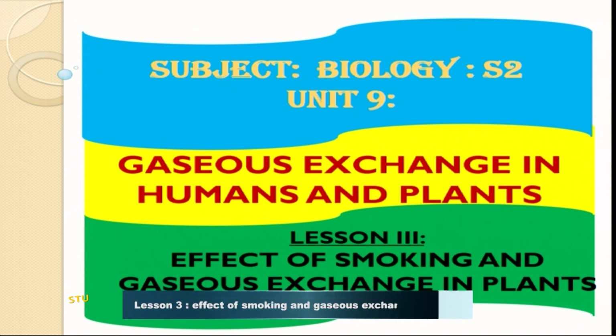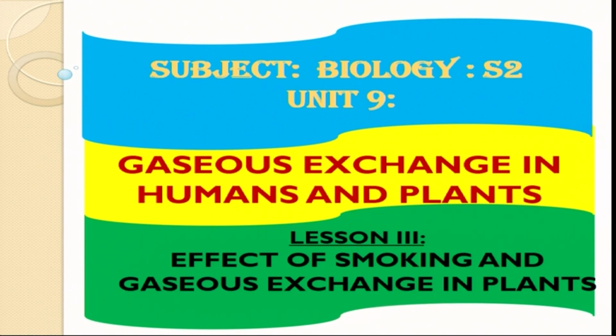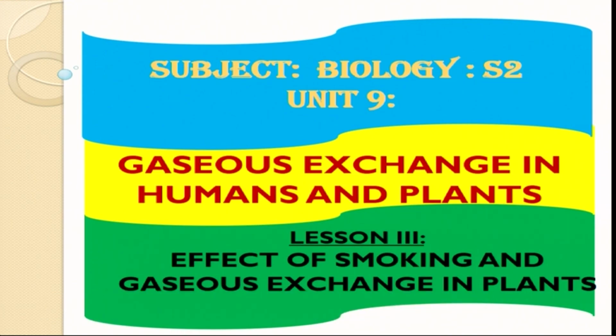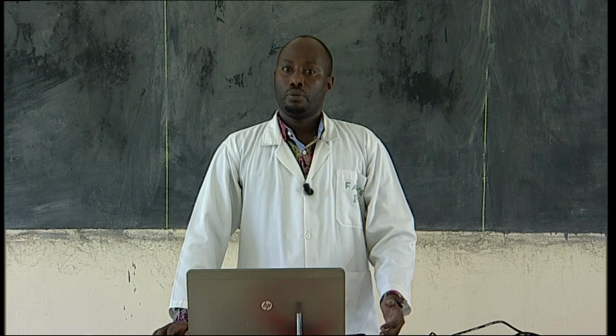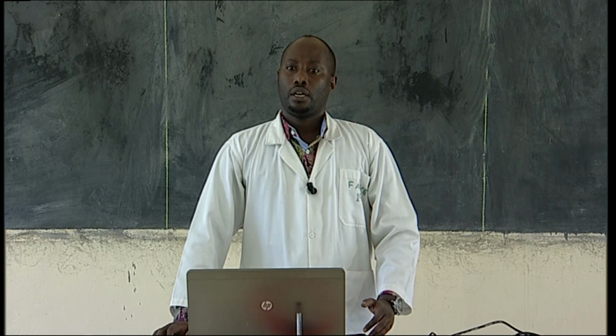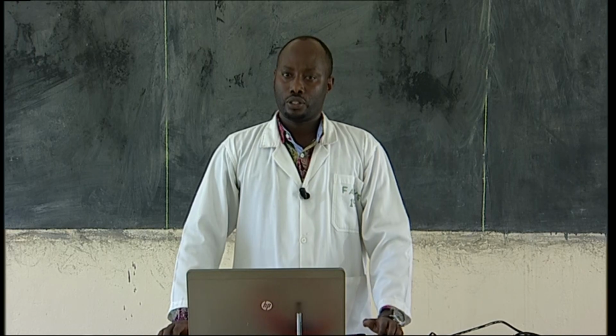respiratory diseases. We talked about diseases that attack the respiratory system. These diseases are examples. We talked about tuberculosis, its signs and symptoms, and the way of preventing it in humans. We also talked about asthma, emphysema, and chronic bronchitis. We talked about a number of diseases that attack the respiratory system.